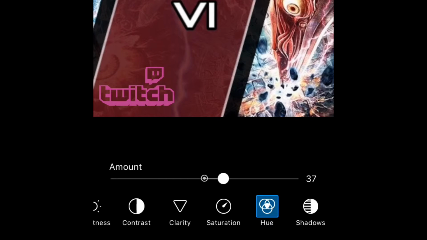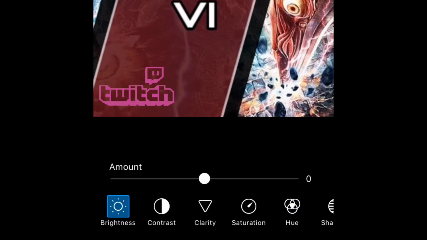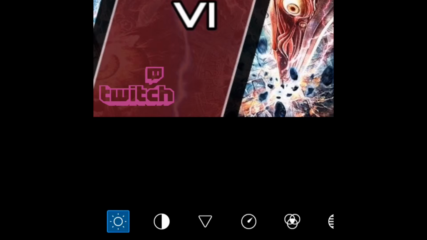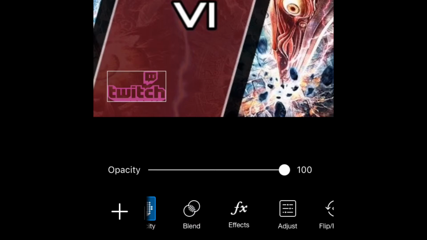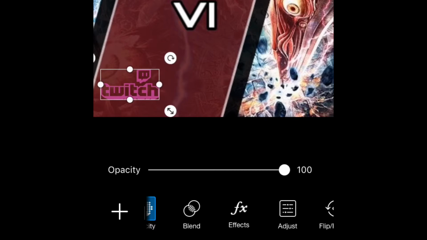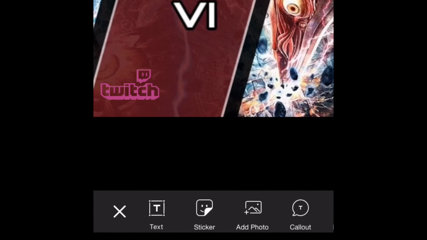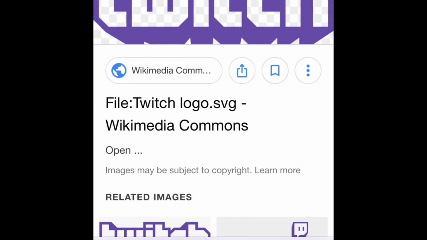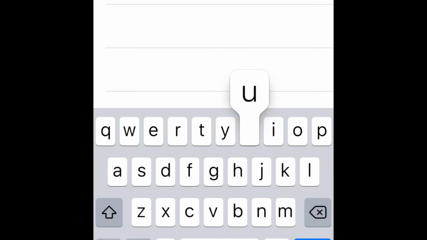I think something around here would be nice to make it noticeable, but just not bright white, because that would throw people off, I think. So yeah, something around this color looks pretty good. And you can just keep playing with stuff until you're satisfied with it, and once you're done with it, you can just lock it down and save it.